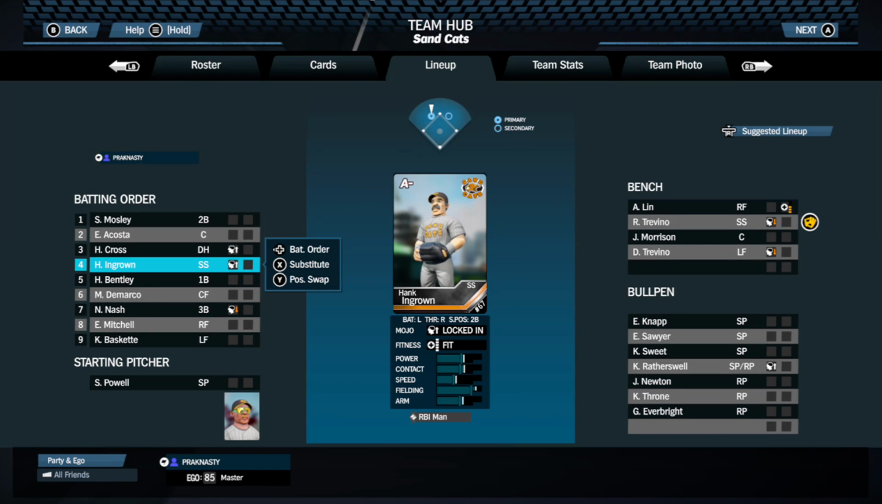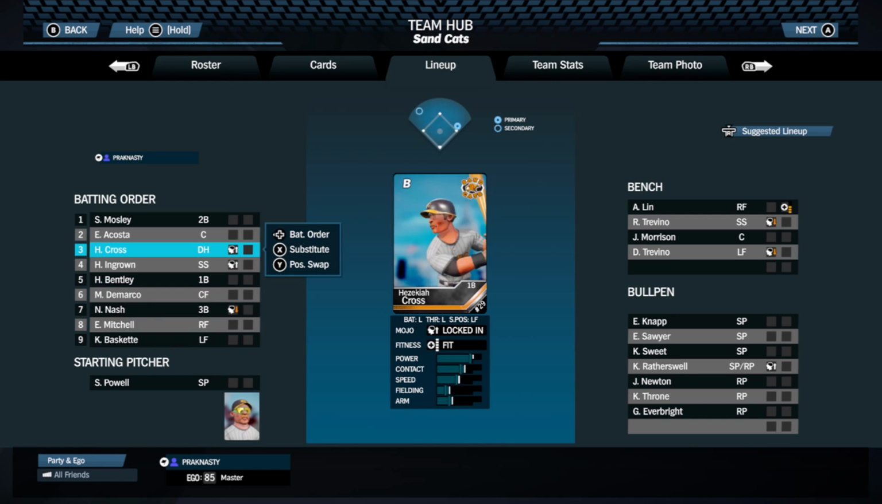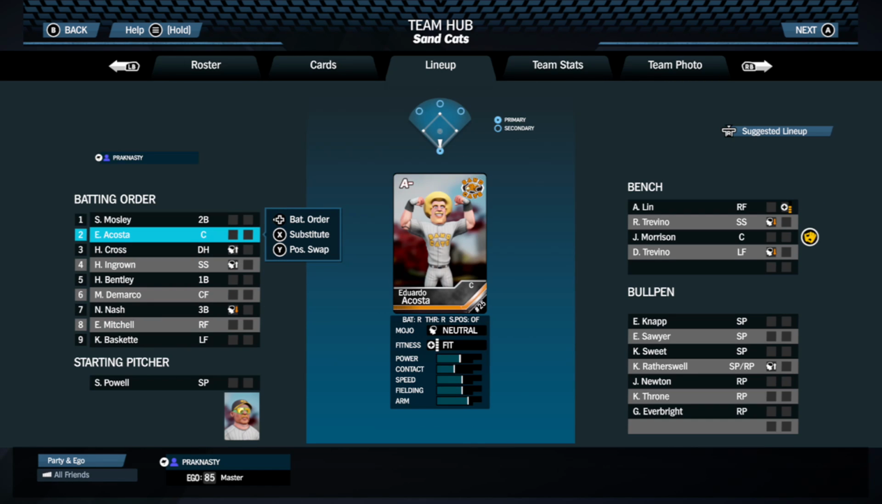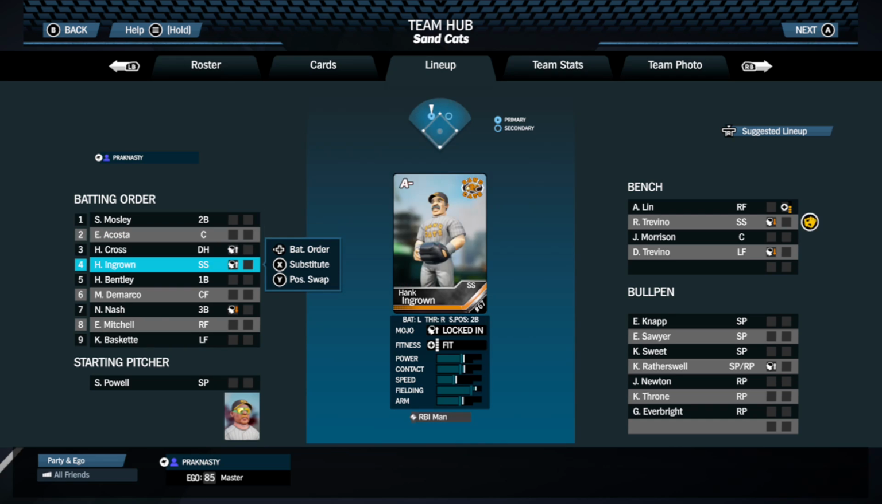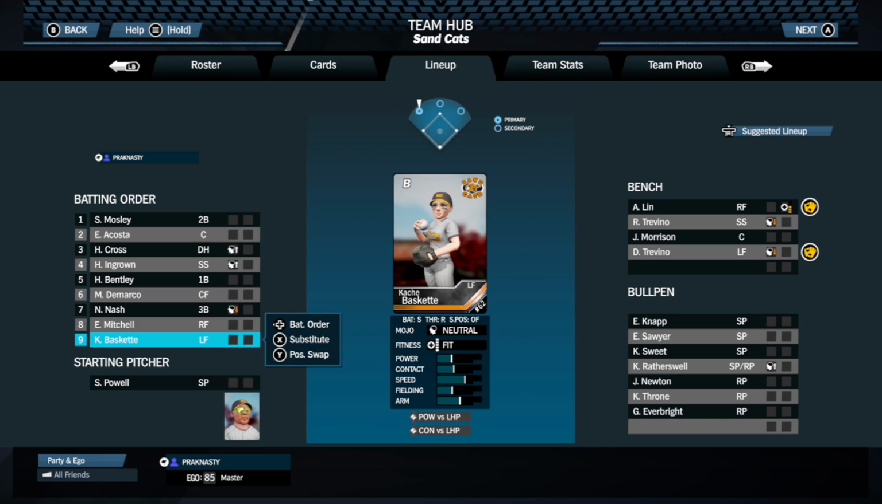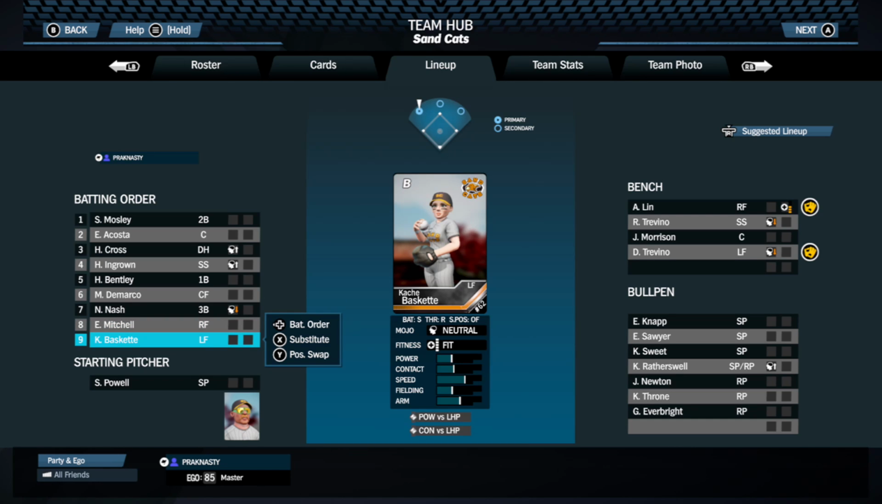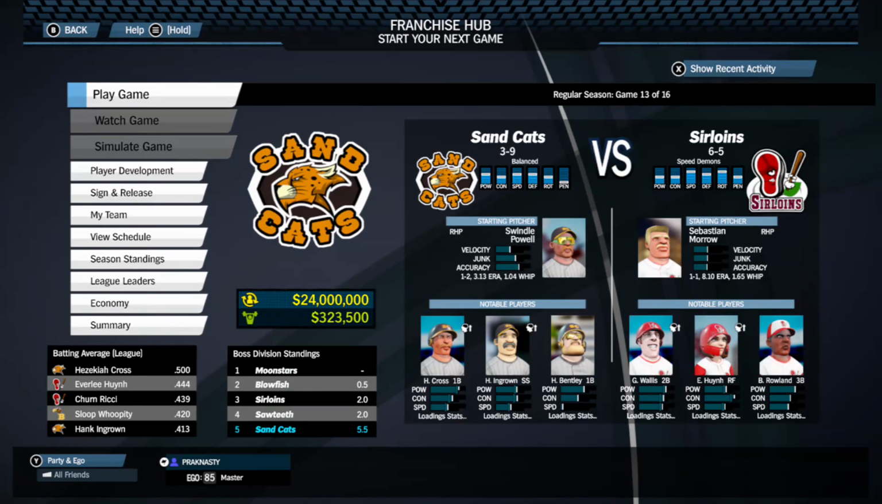Lynn is out, unfortunately, due to injury. Ingram back to short. Mosley back in at second. Costa catching again. And Nash still at third, despite being tense, because I don't have any other options. Yep. And Mitchell's going to be in right field. Oh, boy. This is going to be bad. Alright. I'm ready. Let the onslaught commence next episode.